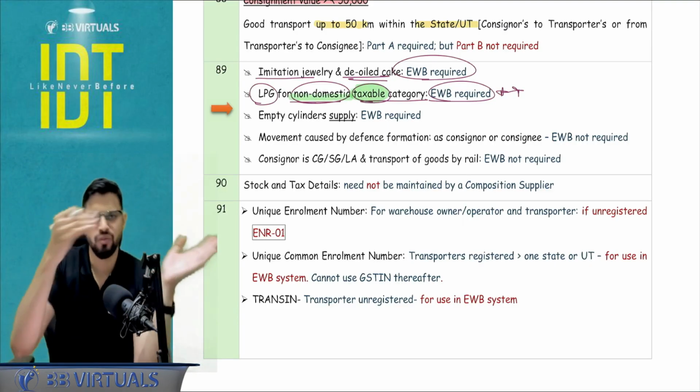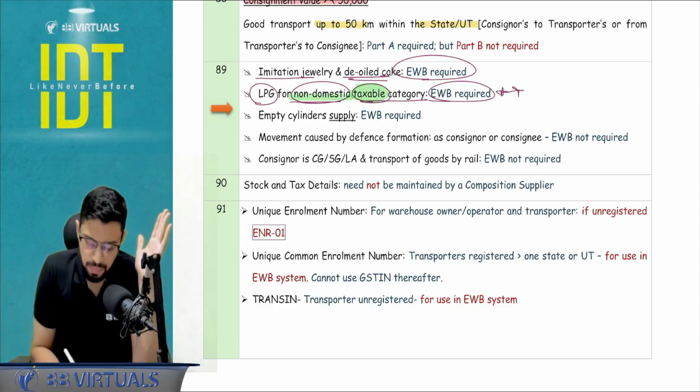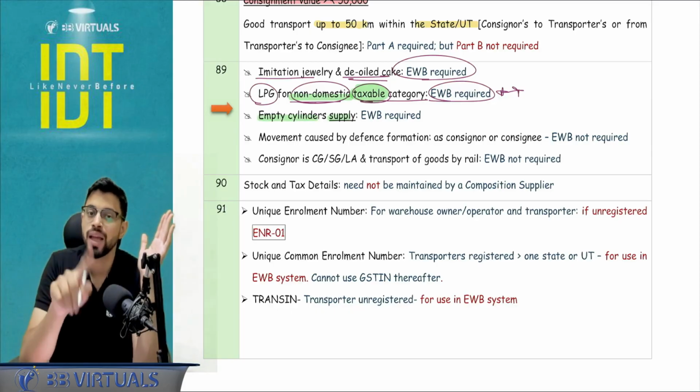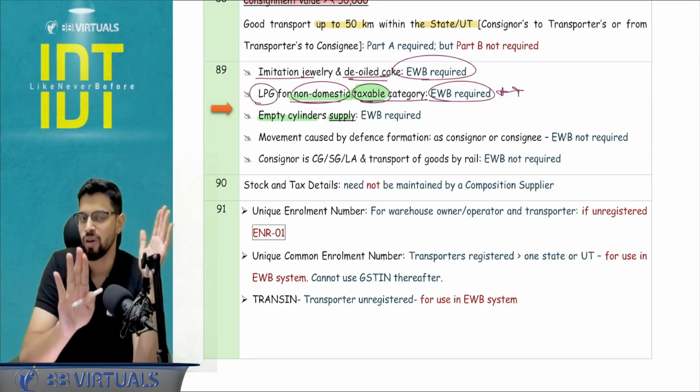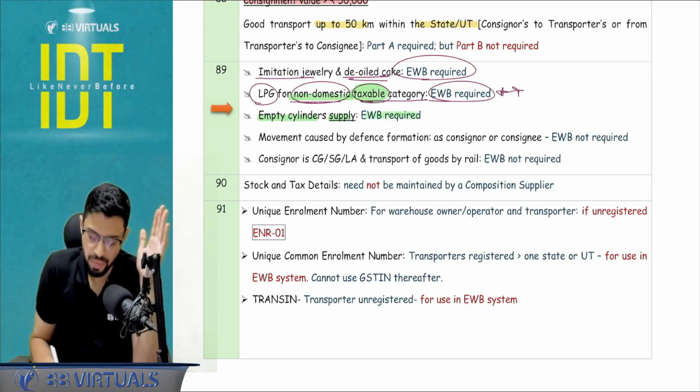So this is where the game is on taxable or exempt when I consider non-domestic. Domestic it is exempt. So if it is coming to my home, okay, then in that case for LPG no e-way bill is going to be required. Empty cylinders, if you're using for the LPG transportation, e-way bill is not required. But if you're selling the empty cylinders, so supplies of the cylinder itself, e-way bill will be required.